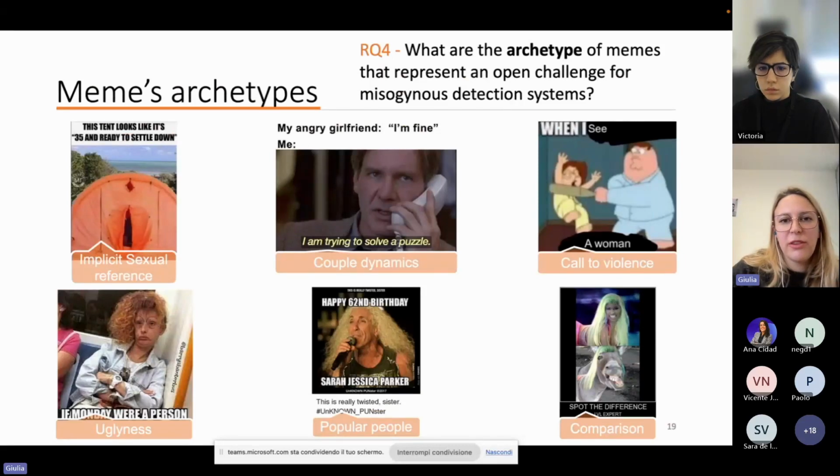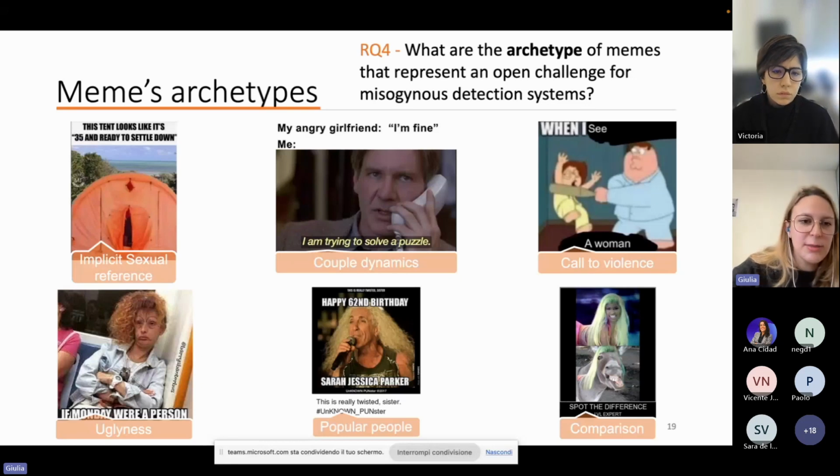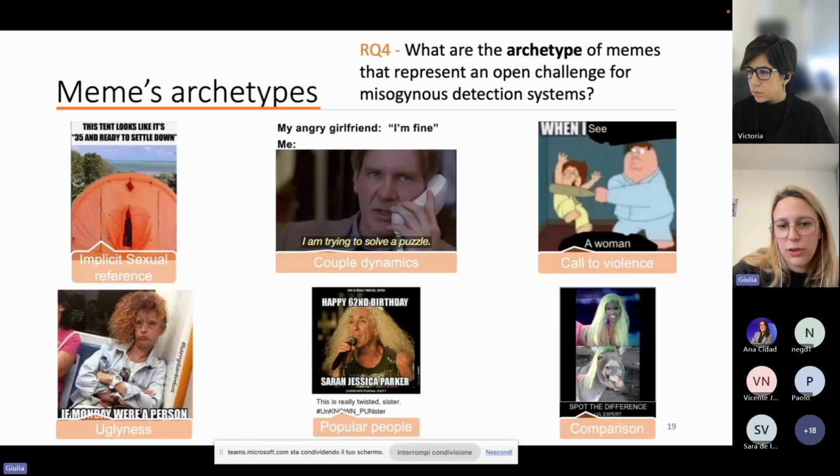Finally, we perform an additional analysis in order to identify the specific archetypes that represent open challenges for misogyny detection. And we highlight those archetypes that have specific characteristics that are still open problems in the hate detection community. For instance, we noticed that the memes that represent popular people are not correctly classified by our model, and this is because we need to introduce additional external knowledge to correctly identify and understand the conveyed message.